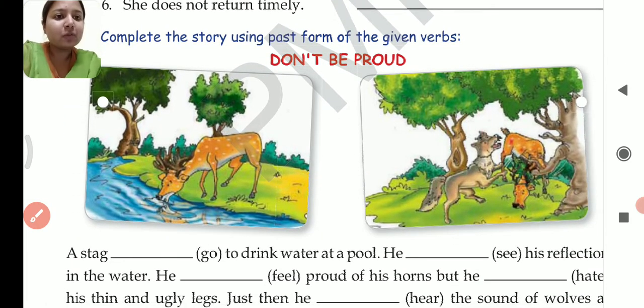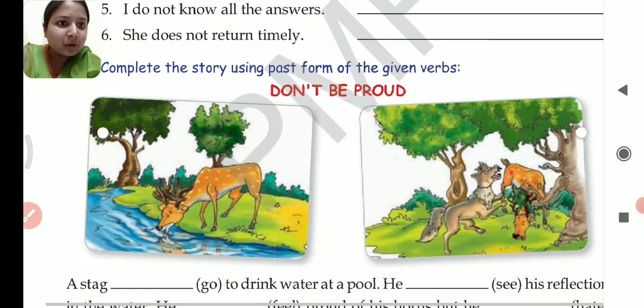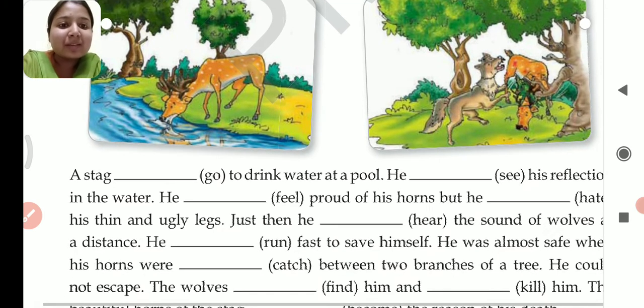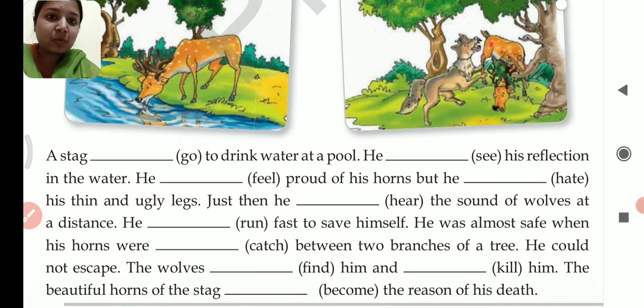Next, complete the story using past form of the given verbs. There is a short story, and verbs are given in the brackets. You have to complete the story using past form. You have to write the past form of the verbs that are given. So the first one: The stag go to drink water at a pool. What will be the past tense of go? It will be went.